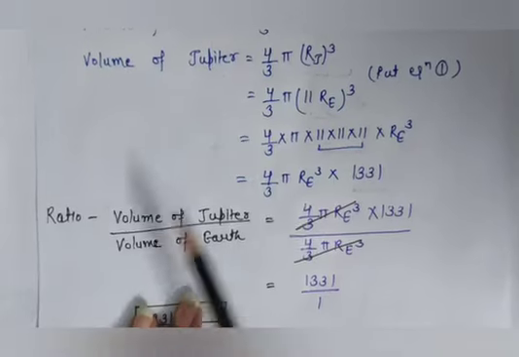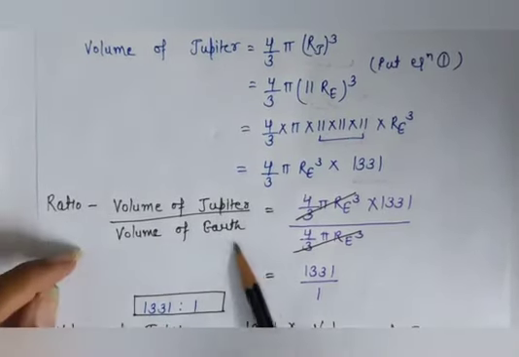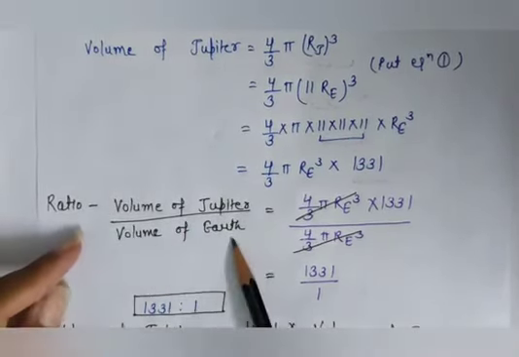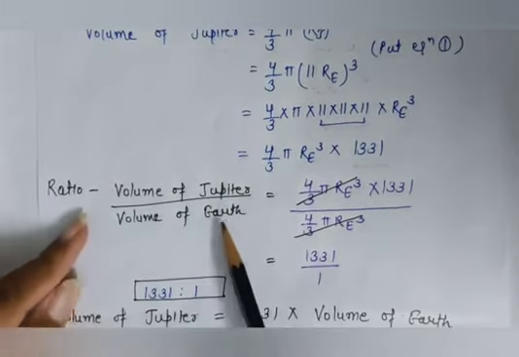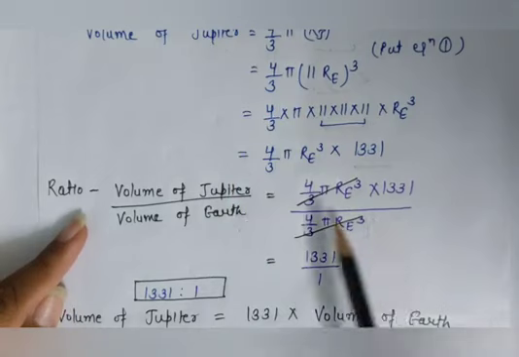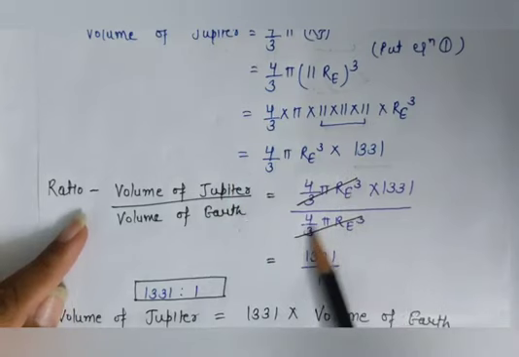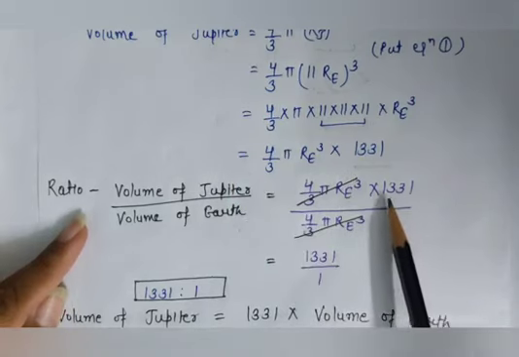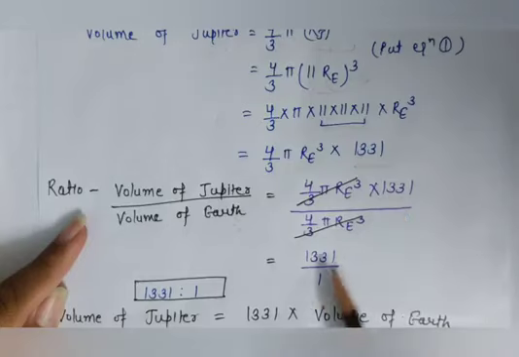Now calculate the ratio. Ratio means volume of Jupiter upon volume of earth. On solving, they will cancel out and we will be left with 1331 upon 1. It means the ratio is 1331 to 1.